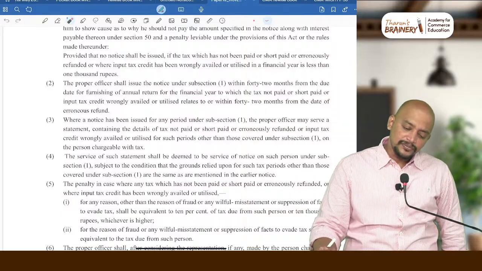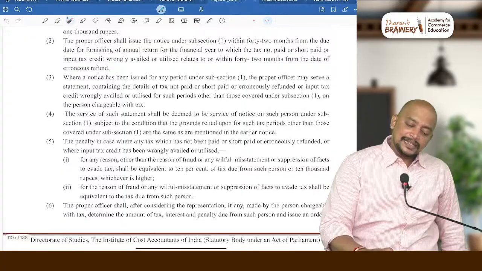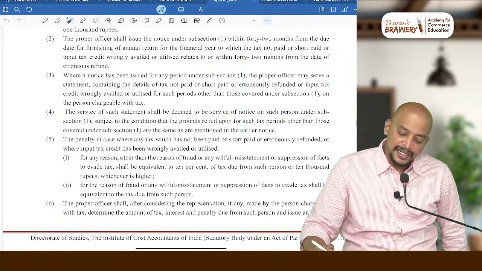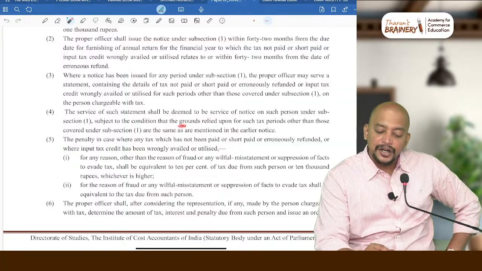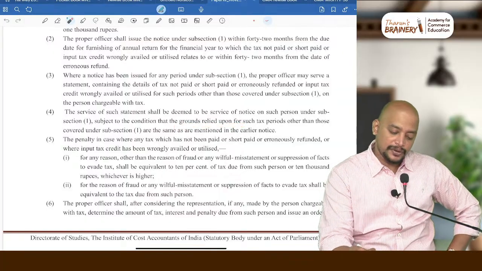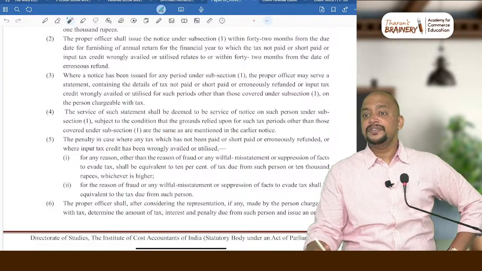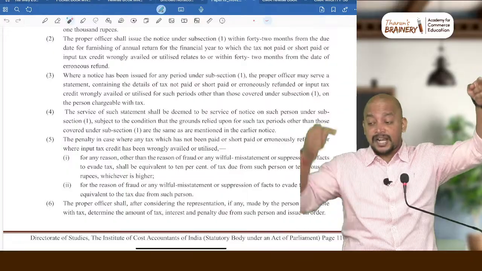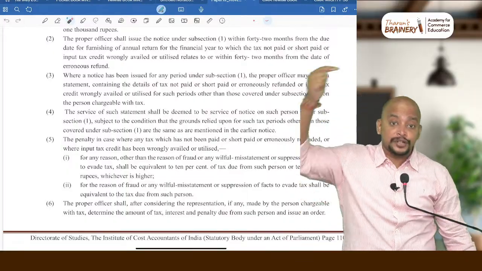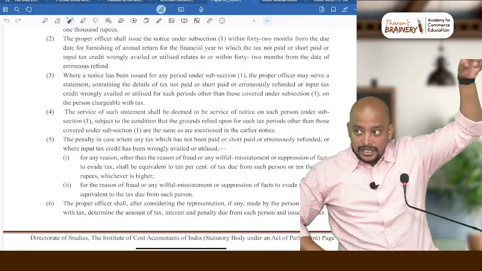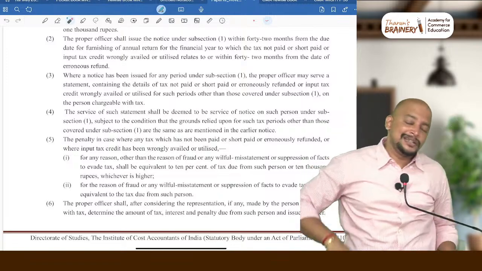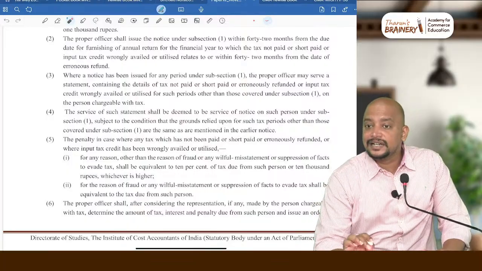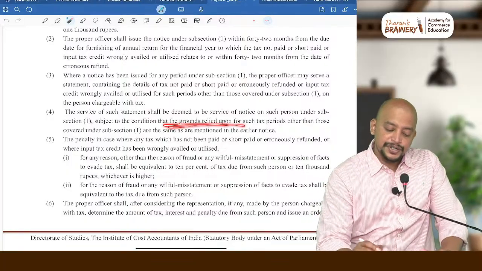Then next, the service of such statement shall be deemed to be service of notice on such person, subject to the condition that the grounds relied upon are the same. So when can they give a supplementary notice? Suppose the original notice is for short payment of tax, the supplementary notice is also on account of short payment of tax. If the original notice is on account of wrong availment of ITC, the supplementary notice is also on account of wrong availment of ITC. Is it clear? So the grounds should be the same.